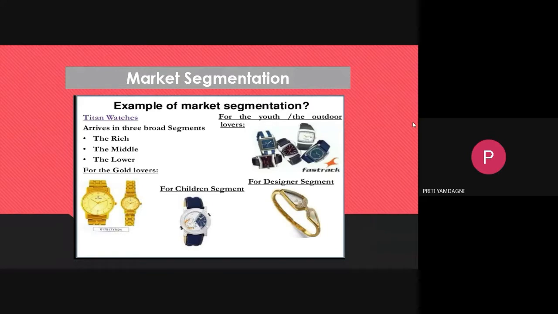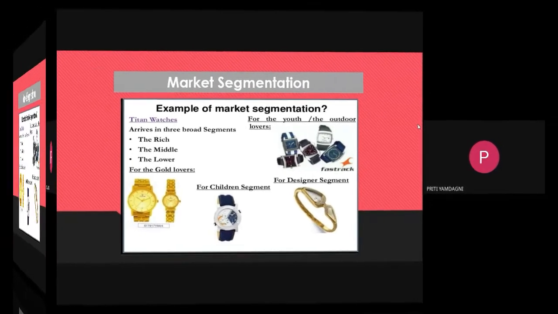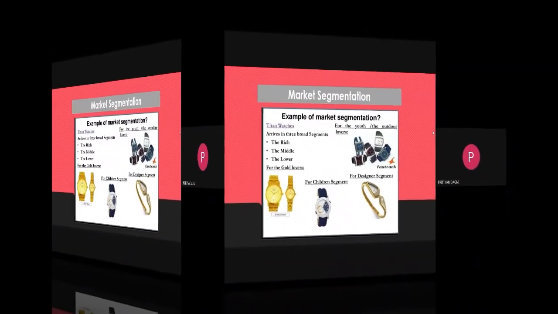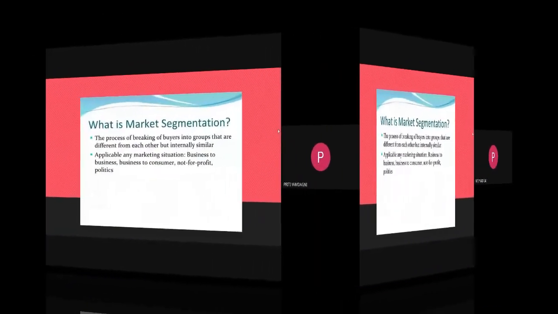The designer segment is mostly for women or ladies, and for the youth lovers, you can see different kinds of rough and tough watches. So this is one of the examples which helps us to understand what market segmentation is. Now we can see here the process.